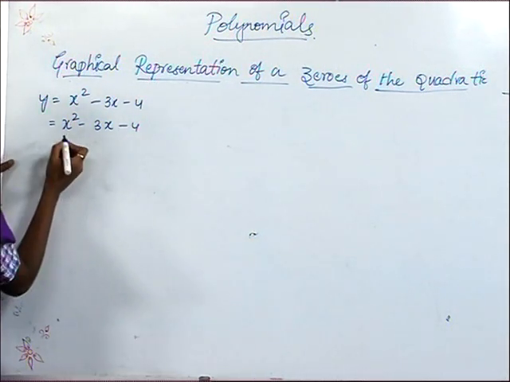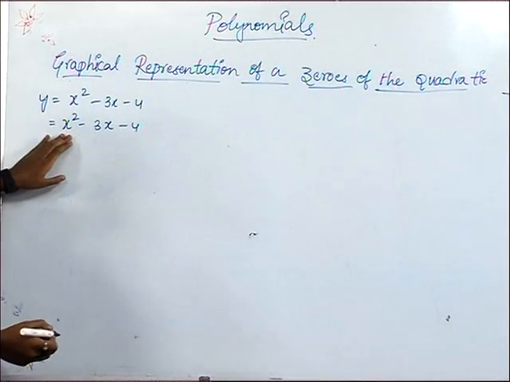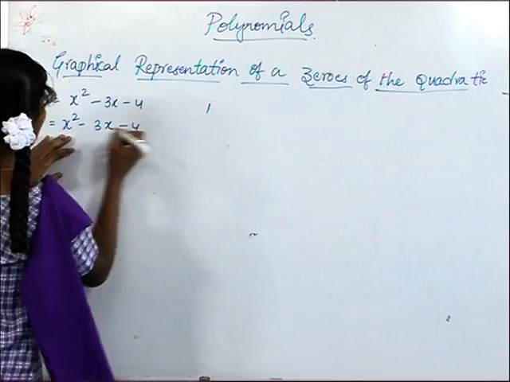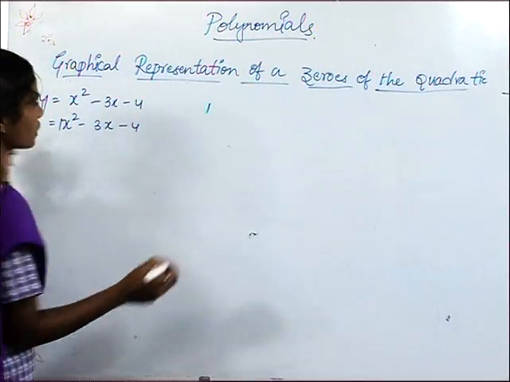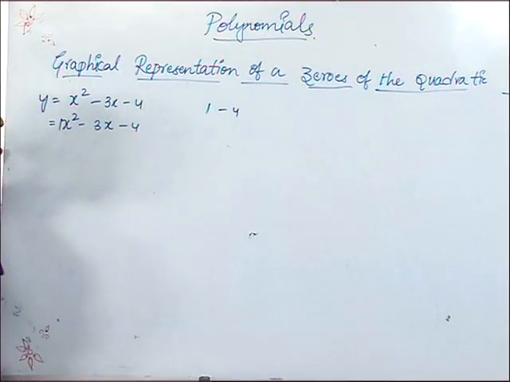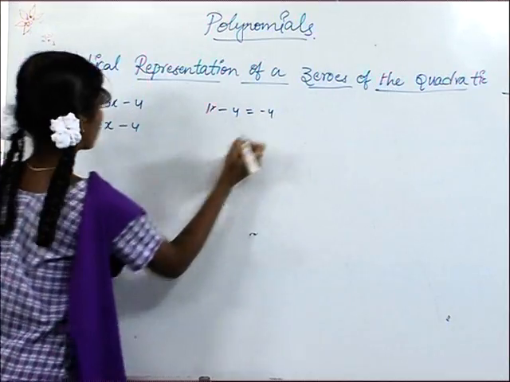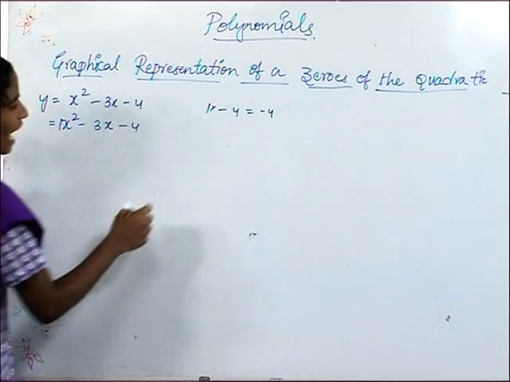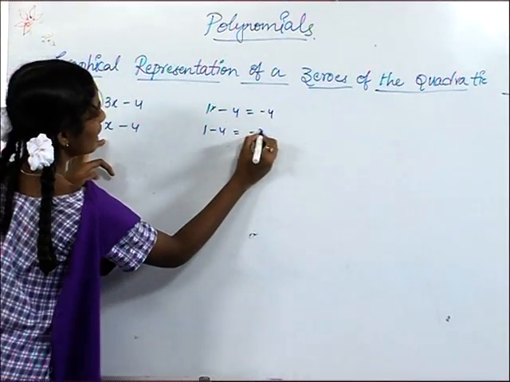Friends, here if we see this equation, the x square coefficient is 1. Here minus 4 is a constant. So 1 into minus 4 will become minus 4. So by adding 1 and minus 4, we will get minus 3.